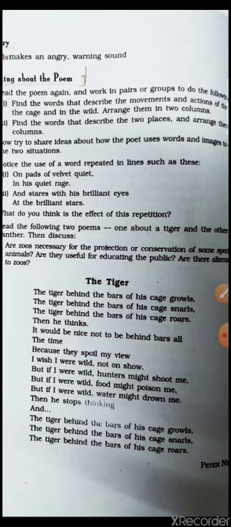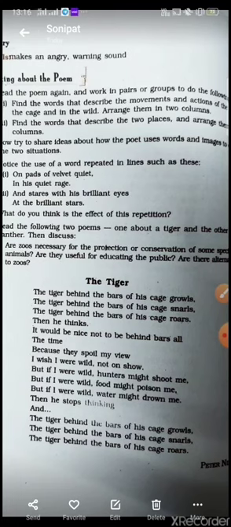Arrange them in 2 columns. So students, the phrases or the words can be like stalks in his vivid tribes, quiet rays, ignoring visitors, locked in a concrete cell, stalking the length of his cage, stares with his brilliant eyes. These suggest the movements and actions of the tiger in the cage.